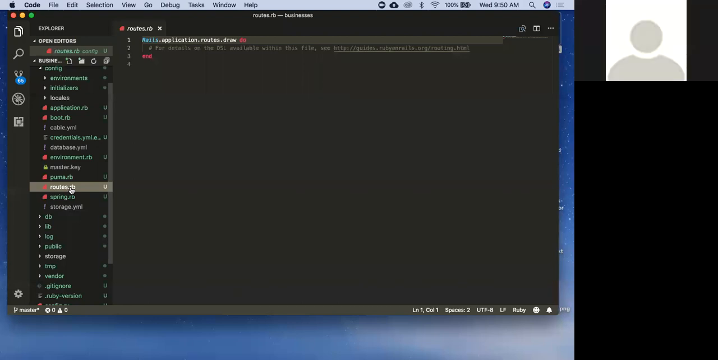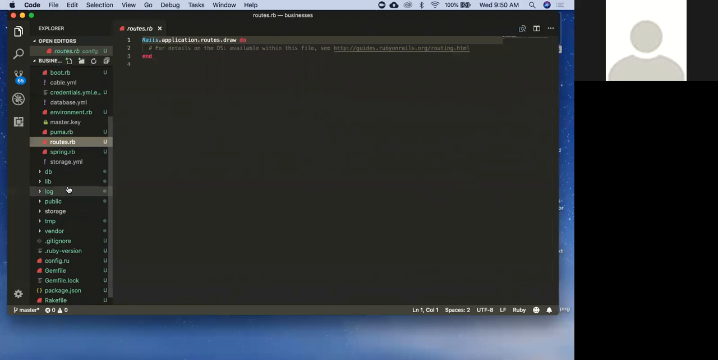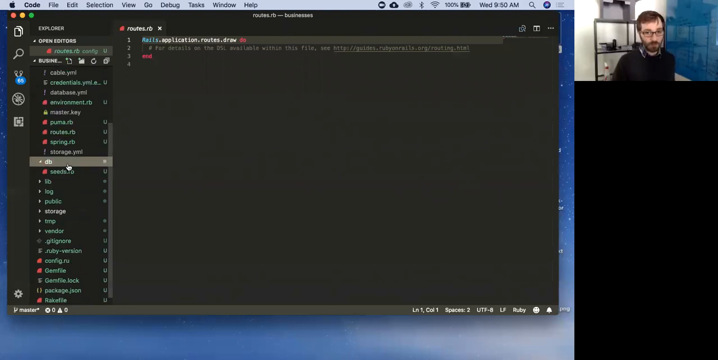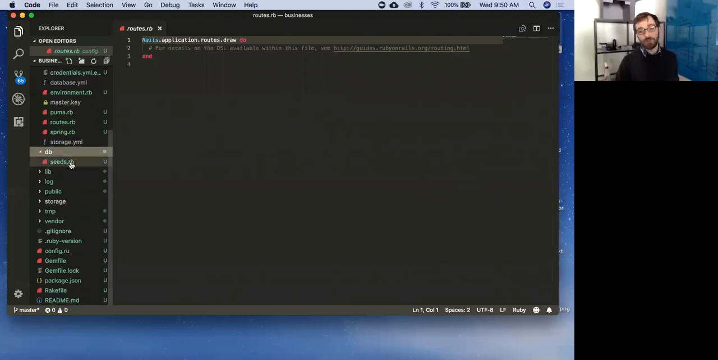So now all our routes will live in routes. We'll revisit this in a little bit. Database is where we're going to set up our database. So right now we just have a seeds file. In a minute, we'll create some migrations. Our migrations will live here as well.